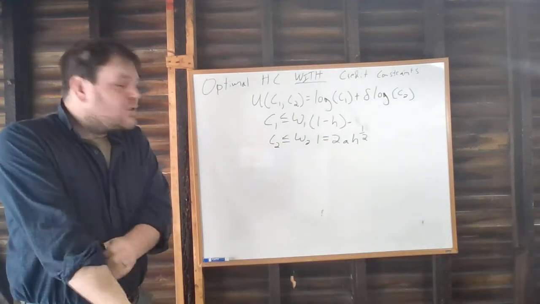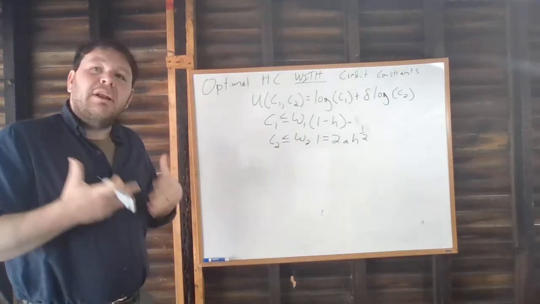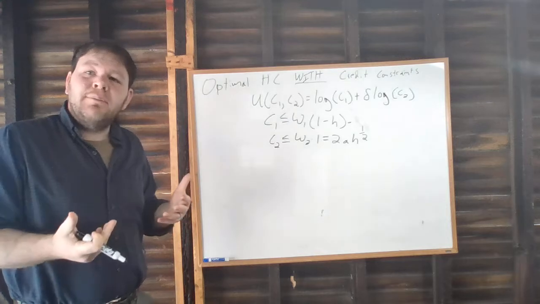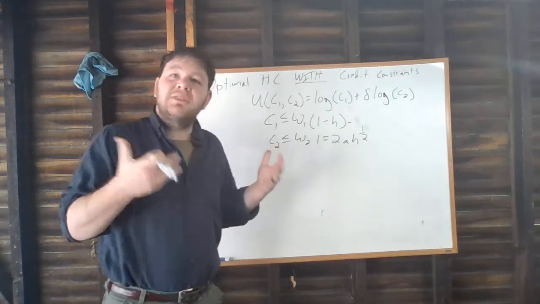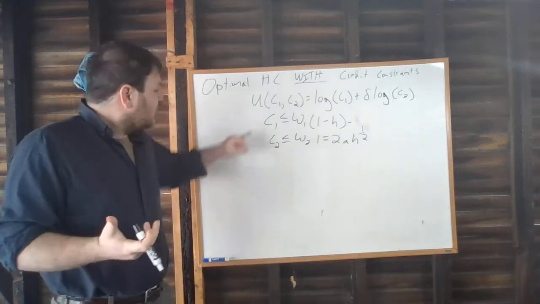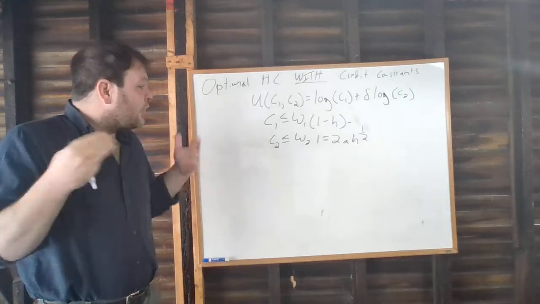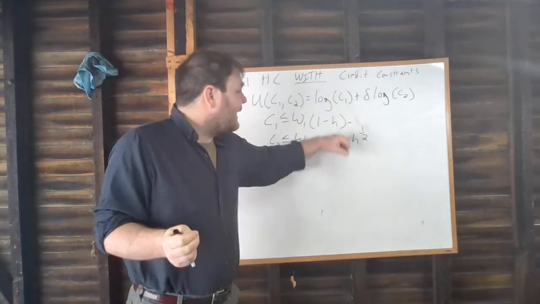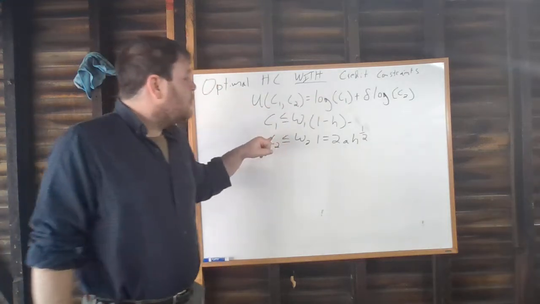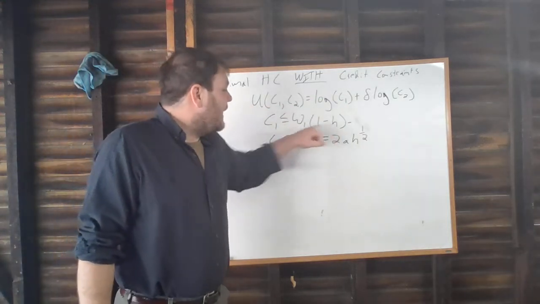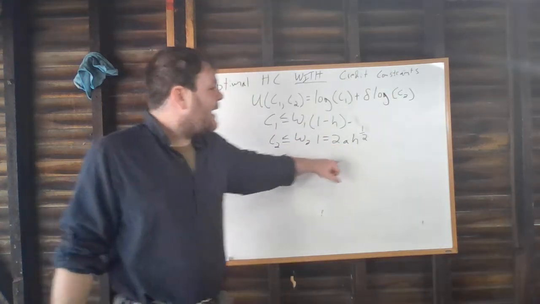Instead, the only way that we can do that is through our choice of human capital. So instead, how we're going to solve this problem is we're going to say, once we've chosen how much human capital we're going to invest, right, once we've chosen H, we have effectively chosen both C1 and C2, right? We aren't really making 3 decisions here, we're really only making 1 decision here. So what we can do is, in our preferences, we can just rewrite our preferences with W1 times 1 minus H in for C1, and 2AH to the 1/2 in for C2.